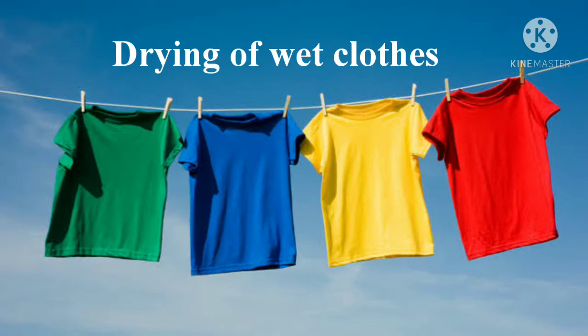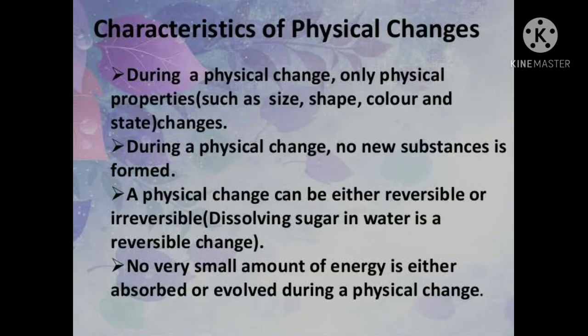Now see the characteristics. What are the characteristics? First, whatever the size, shape, color and state, only physical properties change, and nothing new substance is formed. Then these physical changes can be reversible also, irreversible also. Then no large amount of energy is either absorbed or evolved during a physical change. So these are the main characteristics of physical changes.